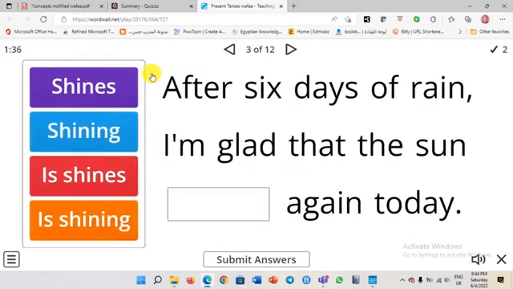After 6 days of rain, I'm glad that the sun stays again today. So the sun is shining, is shines, or is shining. So I'm glad, okay, that the sun again today. So this is something related to the present, and it's taking, of course, it's a sun. So does it take a short time to shine or takes a longer time to shine? What do you think, Miss Summer?